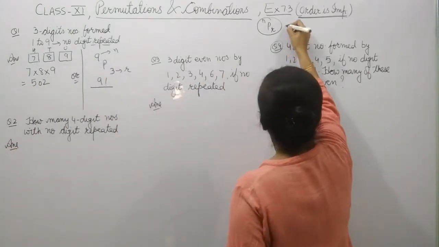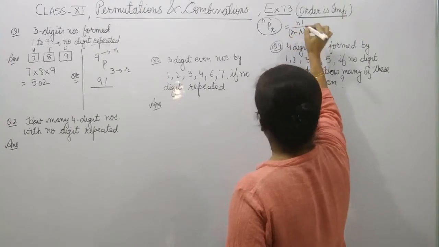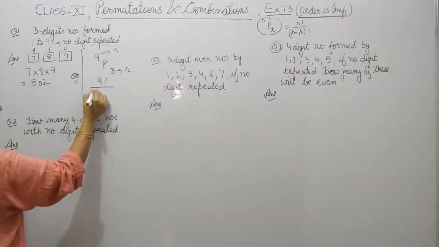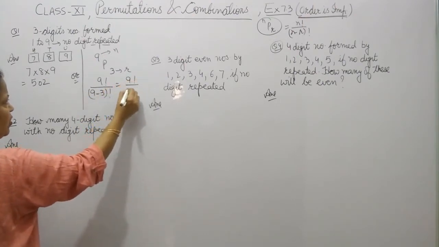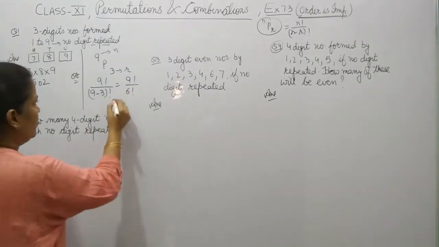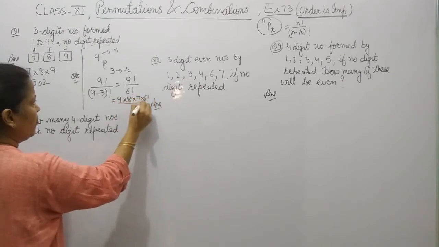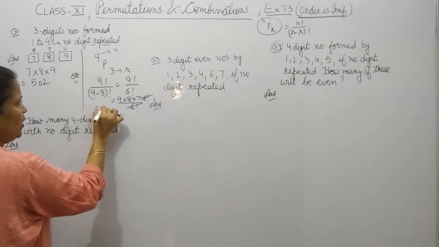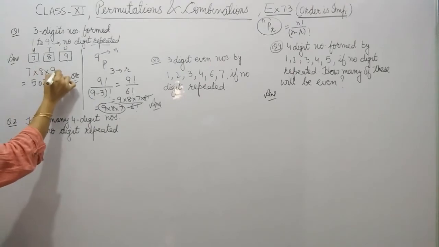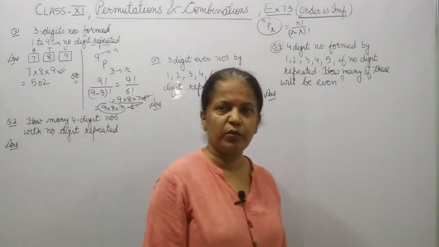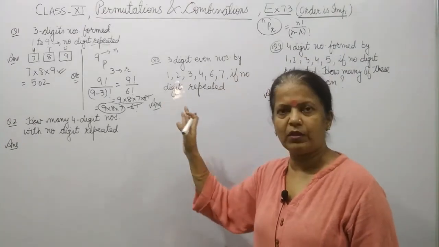What is the formula here? nPr is n factorial upon n minus r factorial. So n factorial upon 9 minus 3 factorial. So it will come as 9 factorial upon 6 factorial. Now if we solve it, 9 into 8 into 7 into 6 factorial upon 6 factorial. So we are getting the same 9 into 8 into 7, and here also we are getting 9 into 8 into 7. So we will get the answer with any method.